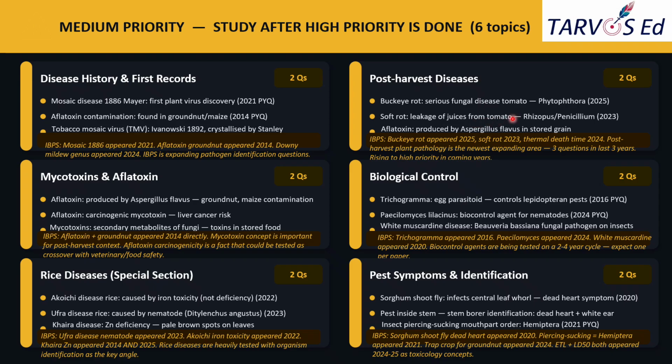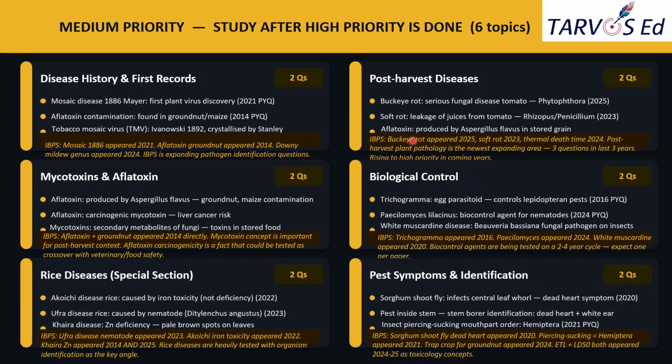And the next question is soft rot. Soft rot was asked in 2023, where they asked the causal organism. It's mainly caused by Rhizopus or Penicillium species. Soft rot means leakage of juices from the tomato. And aflatoxin is the particular toxin mainly produced by Aspergillus flavus in stored grain, groundnut and so on, where you can see this kind of fungus producing the toxin called aflatoxin.